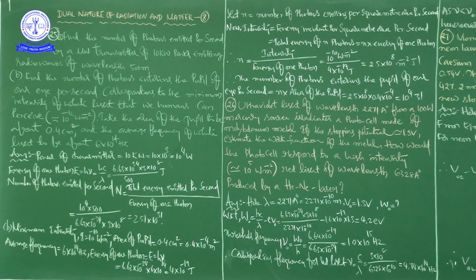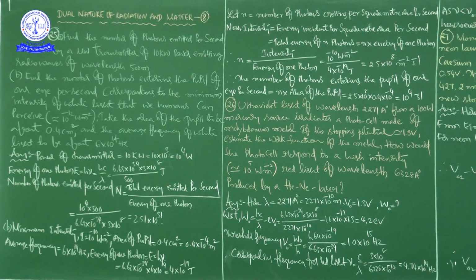In continuation to the last class, in this class, we start with problem number 25. See here, first the problem number 25, then we will discuss 26 and 27. In this problem, find the number of photons emitted per second.